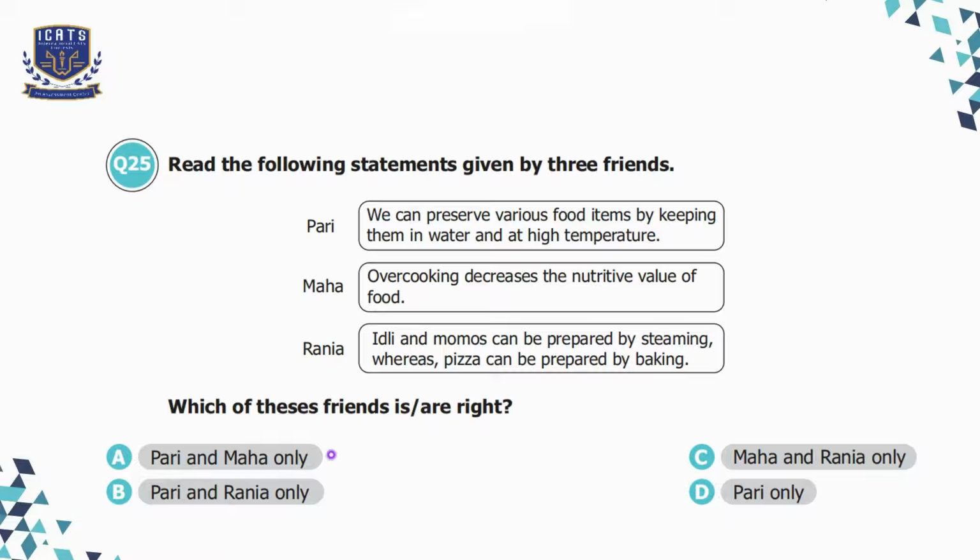Option A, Pari and Maha only. Option B, Pari and Rania only. Option C, Maha and Rania only. Option D, Pari only. So here we'll choose option C. The statements of Maha and Rania are correct.